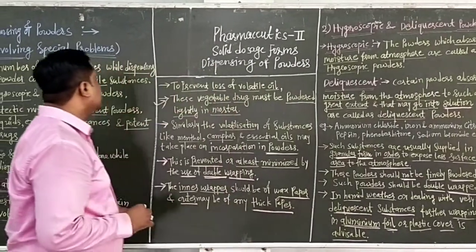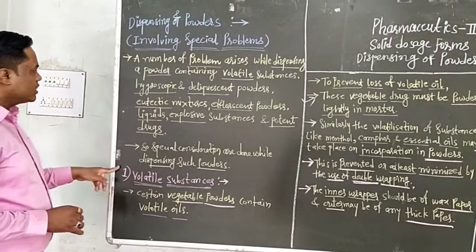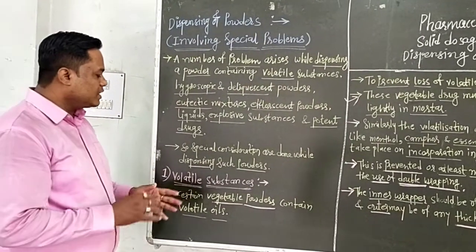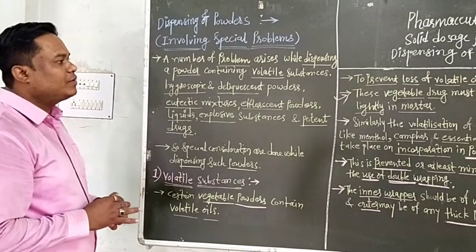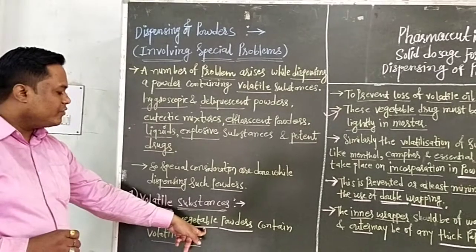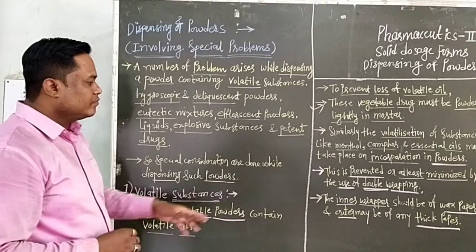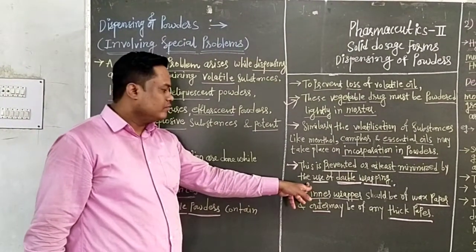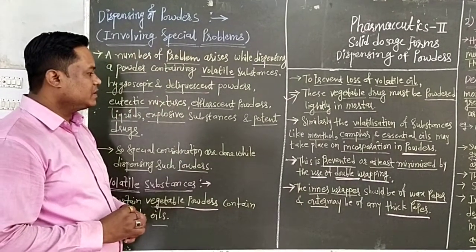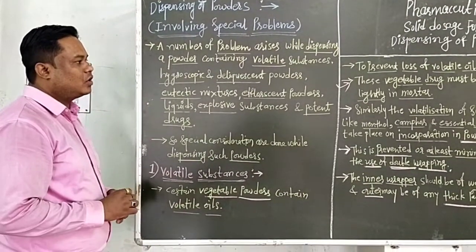In this lecture we have to see the dispensing of powders involving special problems. The first problem is volatile substances, because certain vegetable powders contain volatile oils. To prevent the loss of volatile oils, you first have to powder the vegetable drugs. Second, for dispensing, you have to use the double wrapping system. The inner wrapper should be of wax paper and the outer wrapper of any thick paper, to prevent the loss of volatile substances from the vegetable powder or vegetable drugs.